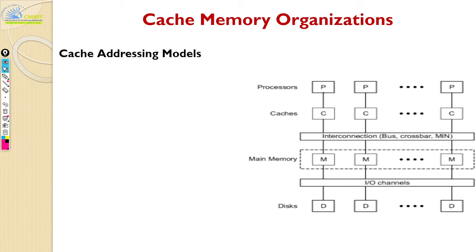Now if that is the case, then it's better to put that variable I in a cache than in memory. Why? Because as you can see here, there is an interconnection, a bus or a crossbar, or a MIN structure, that connects it to the memory. And in general, memory is slow. Why? Because memory is made of DRAM, and DRAM is slower compared to other memory, like cache, which is faster memory here. So because of all this, it's better to put that variable I in the cache itself, so that the processor can quickly access it.